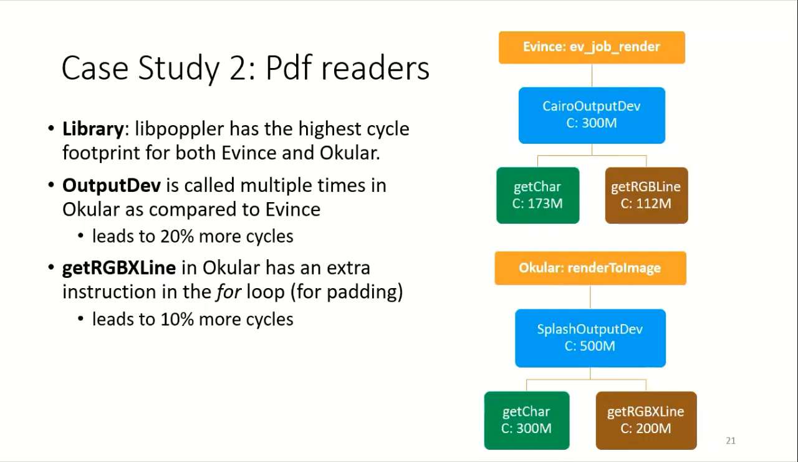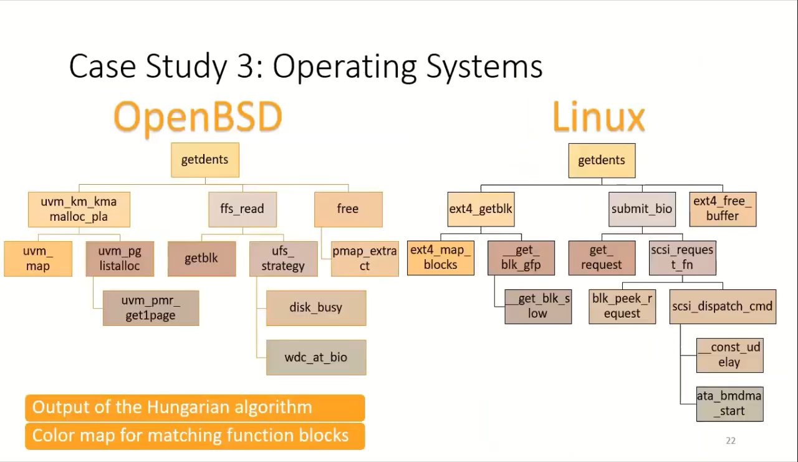We found two major differences. OutputDev is called multiple times in Okular as compared to Evince, which leads to 20% more execution cycles. The getRGBLine function in Okular has an extra instruction inside the for loop. This leads to 10% more execution cycles.